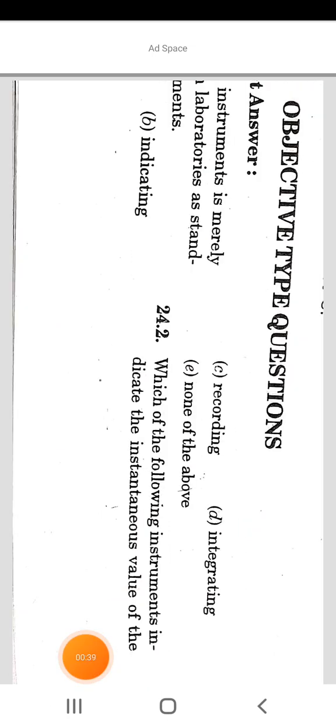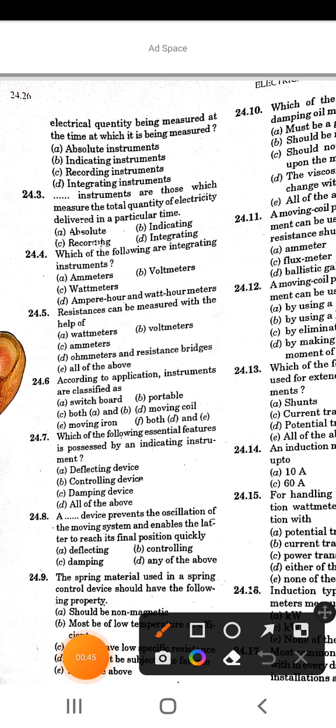Next question is, which of the following instruments indicates the instantaneous value of the electrical quantity being measured at the time at which it is being measured? So options of this question are absolute instrument, indicating instrument, recording instrument and integrating instrument. So the correct answer of this question is indicating instrument.